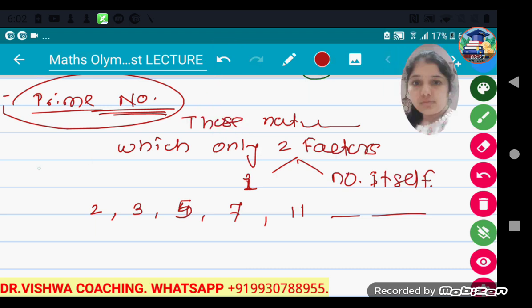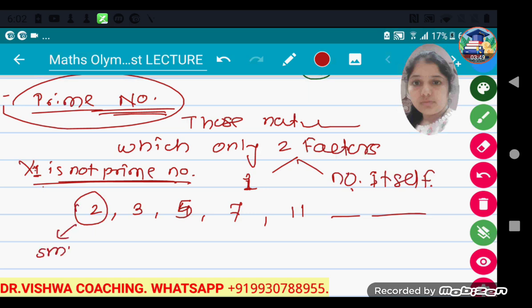Now why is 1 not a prime number? Because it has only one factor, that is 1, and the number itself is also 1. So it has only one factor, and 1 is not considered a prime number. Here 2 is the smallest and the only even prime number. Otherwise all the prime numbers are odd numbers. These are the basic things you must know about prime numbers.